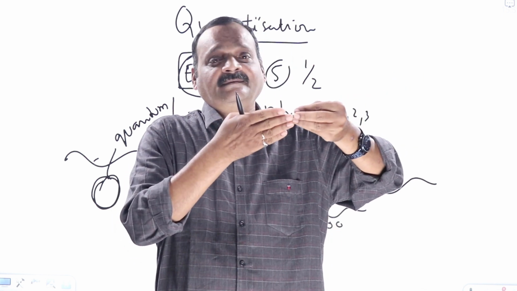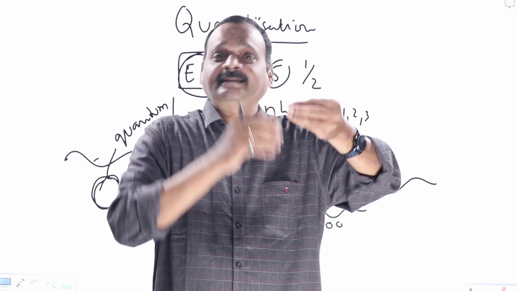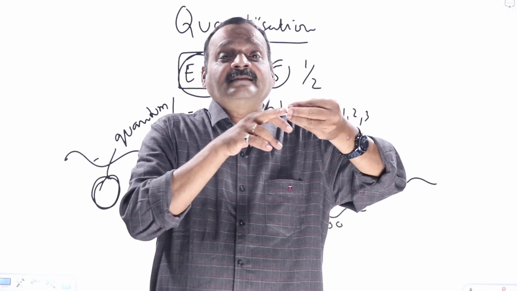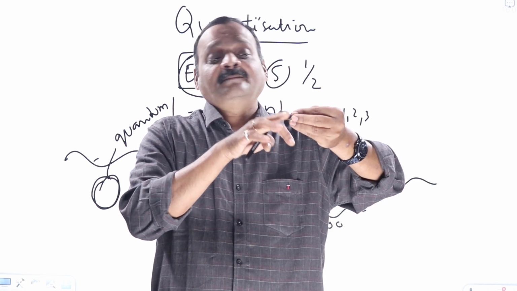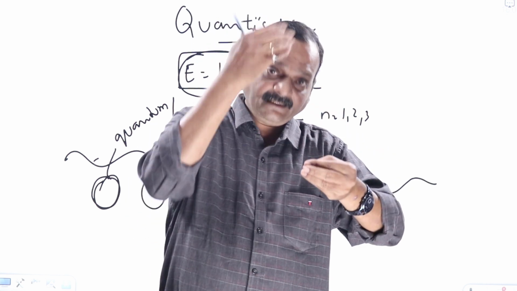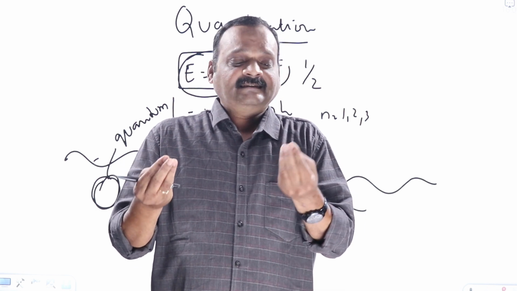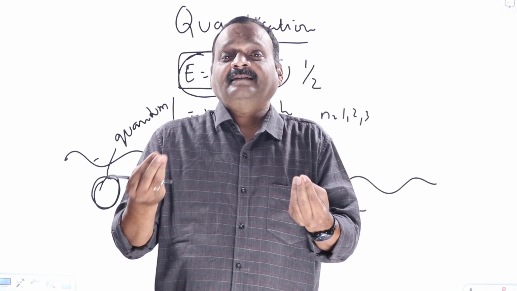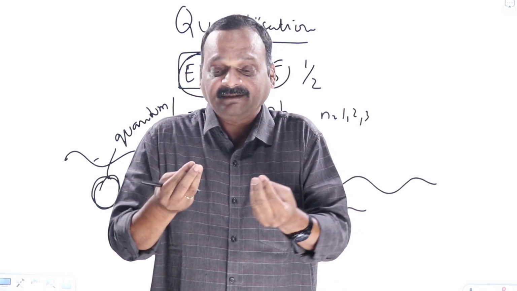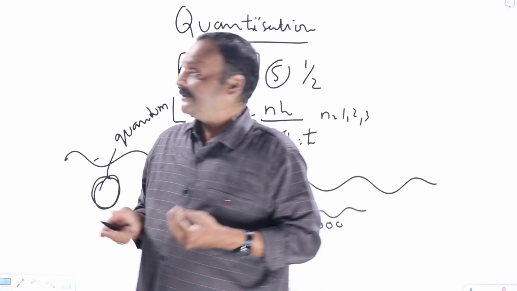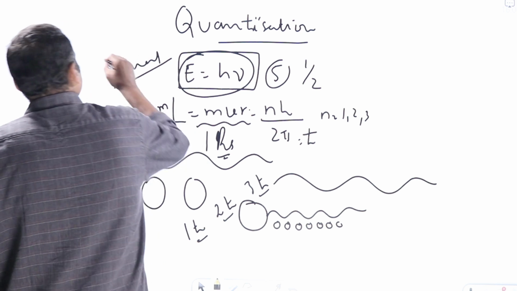Using quantum theory, I can easily explain black body radiation, the photoelectric effect, the hydrogen atom, etc. But polarization, interference and diffraction of light using quantum theory become difficult, and they were very complicated in those days. So there are two theories. This is good in some aspects, that is good in some aspects. Which one to be followed? People would not take a decision. That's why, for the first time in physics, the concept of the dual nature of light came. Light has dual nature, they said.